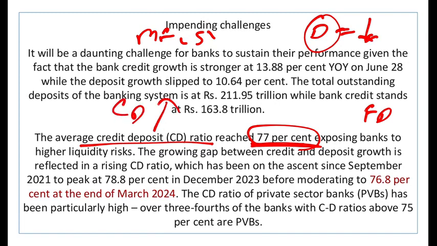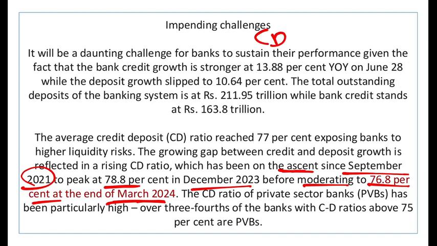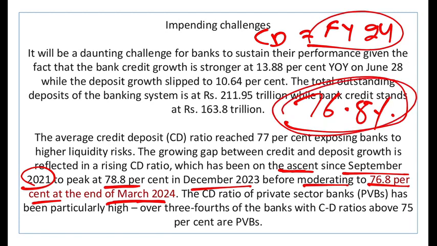Now to give you one example, the CD ratio has been increasing since September 2021 continuously. It went all the way to 78.8% in December 2023 before it decreased slightly to 76.8% at the end of March. So first thing that you should know, what is the current CD ratio? When I say current, I mean at the end of the financial year 24, it was 76.8%. It is slightly higher than the comfort zone, you know.